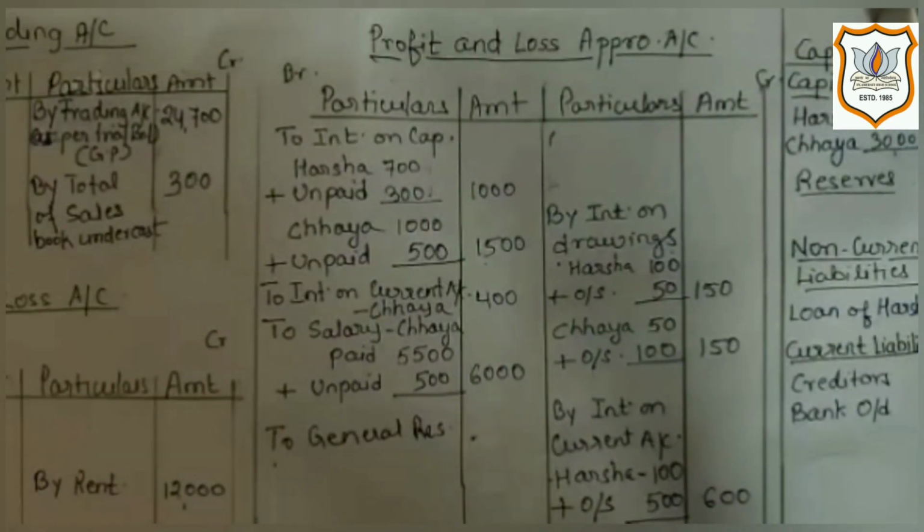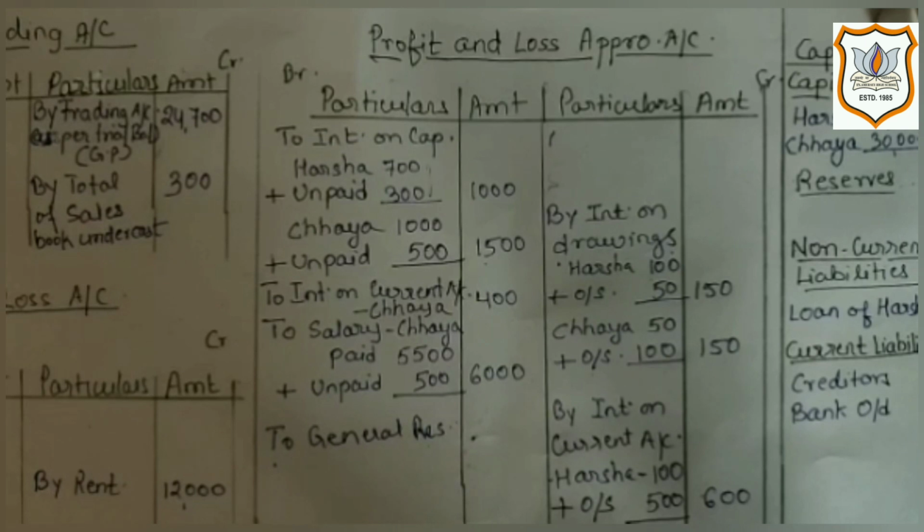Now, last adjustment is rupees 1700 are to be transferred to general reserve. Now question arises, what is general reserve? General reserve is created to increase the financial soundness of business. It is created out of profit and loss appropriation account. Actually, sometimes firm decides not to distribute whole profit to its partner. Rather, it retains some amount as general reserve.